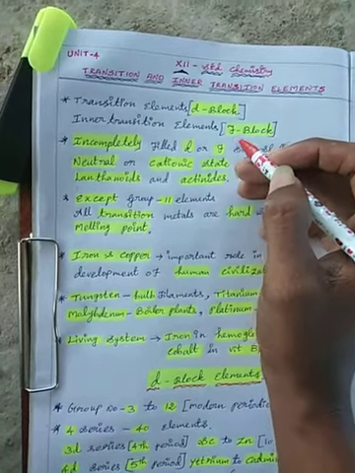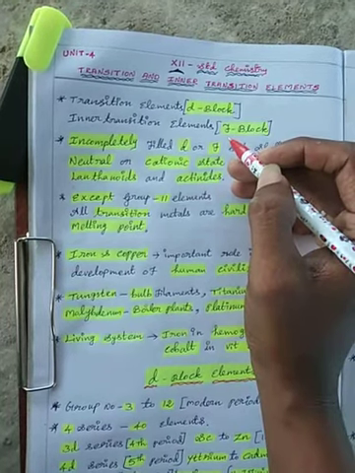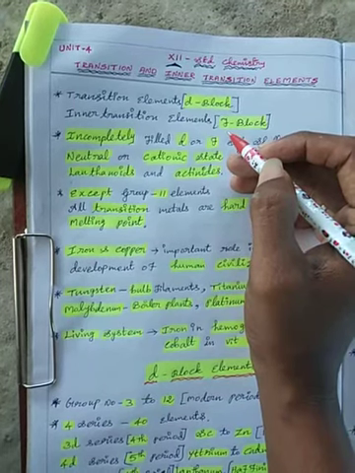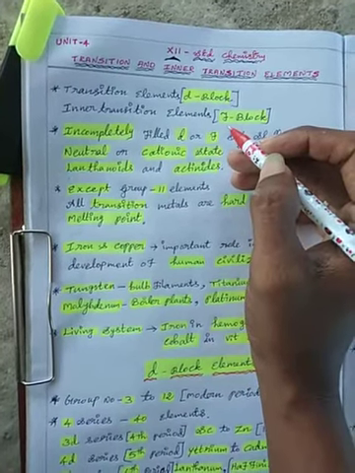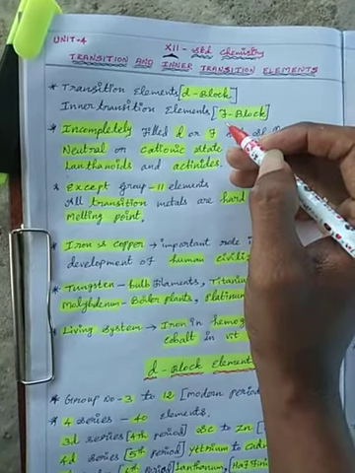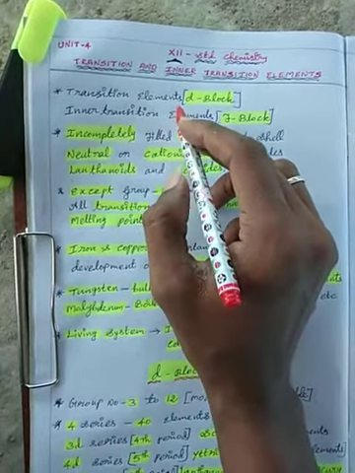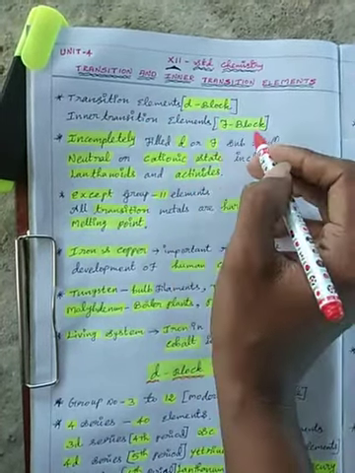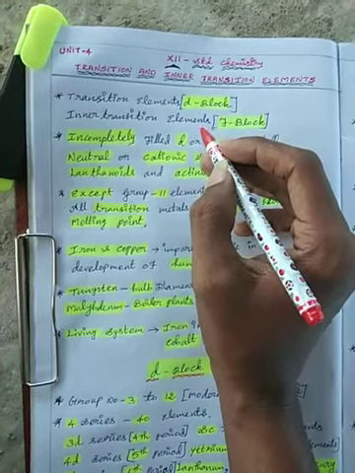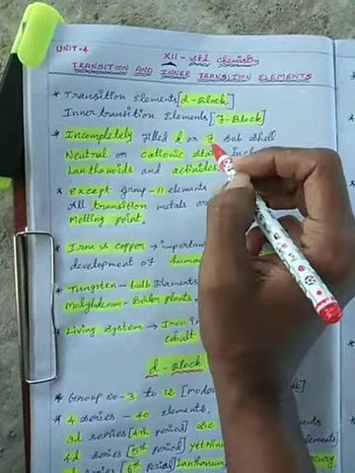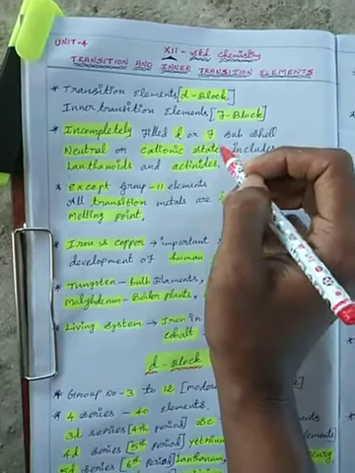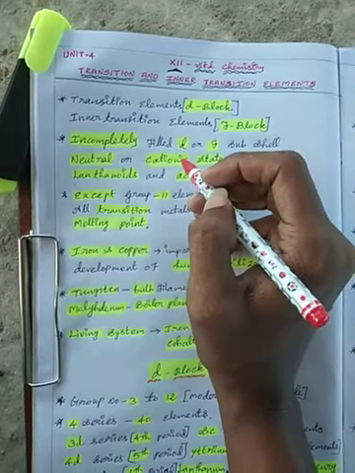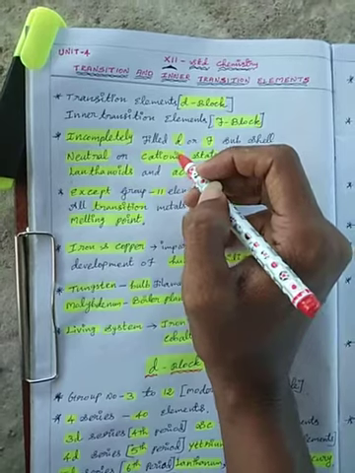Now in this session we will discuss the importance, behaviors, and general characters of transition elements. Inner transition elements are another part. Transition elements are d block elements and inner transition elements are f block elements. Transition elements mostly have incompletely filled d and or f orbital subshells. The d orbital subshells are incompletely filled, so more electrons are unpaired. The magnetic nature you already studied in the 11th standard.